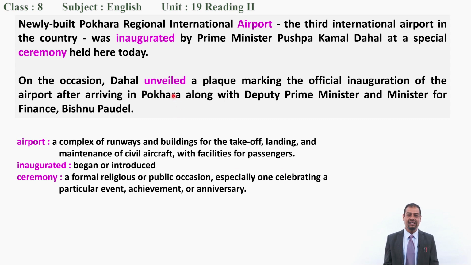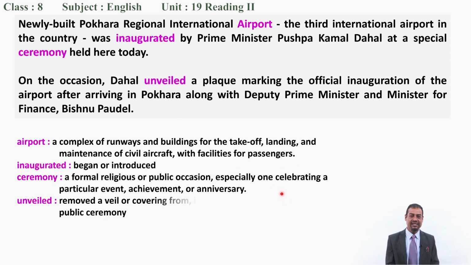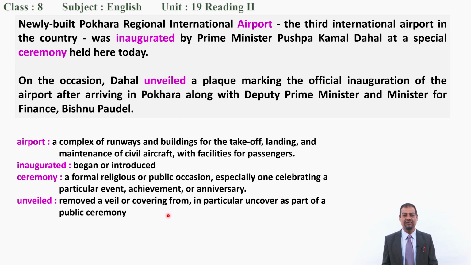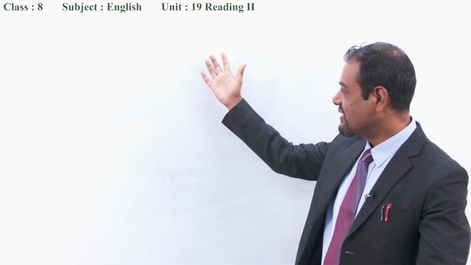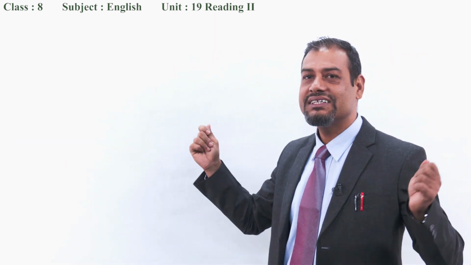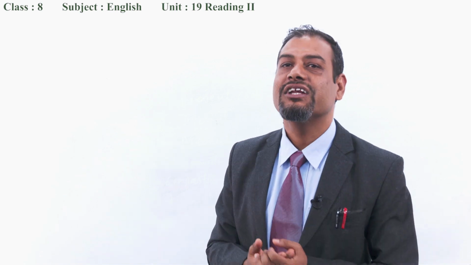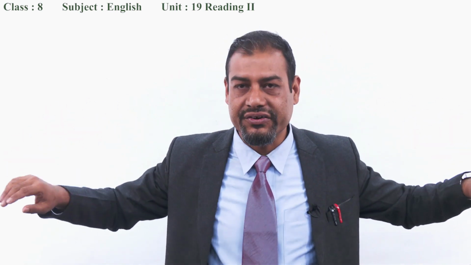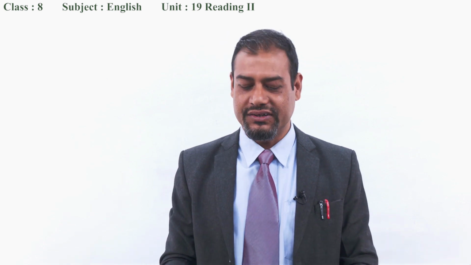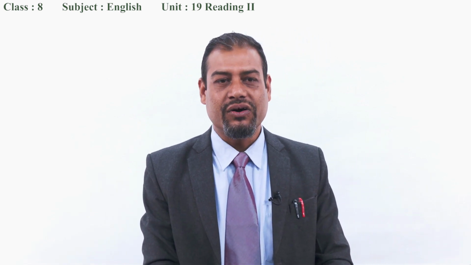Now next one is unveiled. Unveiled means removed a veil or covering from, in particular uncover as part of a public ceremony. Sometimes you can find removing a piece of cloth and written something there. This is how people, you can say, inaugurate, okay? Unveiling anything, removing, uncovering. Have you got it? Good. If so, now again we have other paragraphs here.